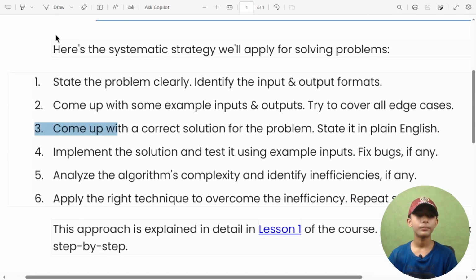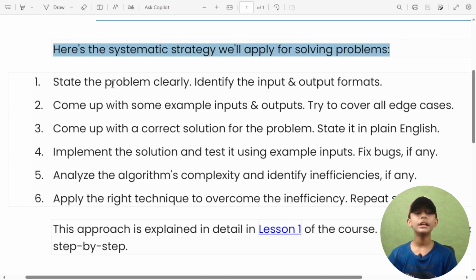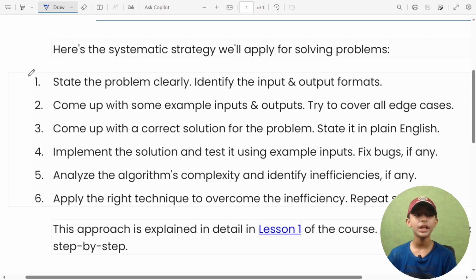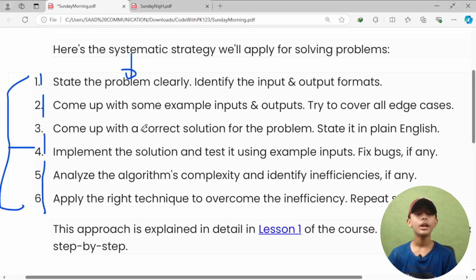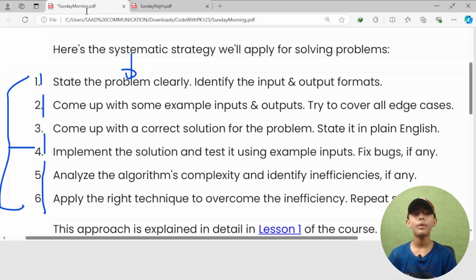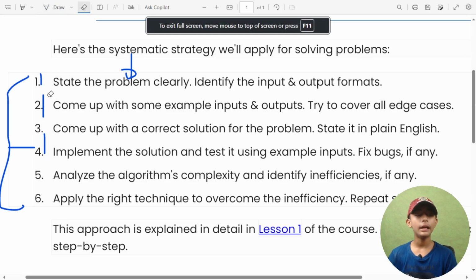Now, here's the systematic strategy we apply for solving problems. Where is the systematic strategy? I'll show you. This is the systematic strategy, here you can see it. There are 1, 2, 3, 4, 5, 6 steps. There are 6 systematic strategy steps for solving problems. Let's learn about the first one.